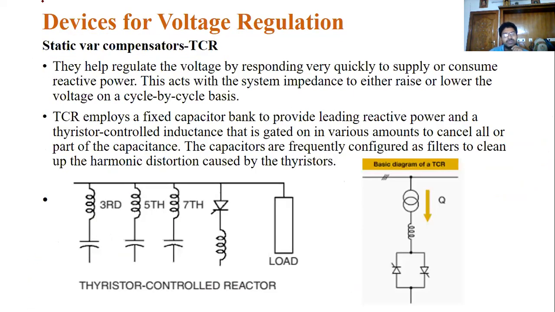Then the last one, the most important one, the static VAR compensator. It has two types, TCR and TSC. TCR means a thyristor controlled reactor. This is the schematic diagram, the single line diagram.